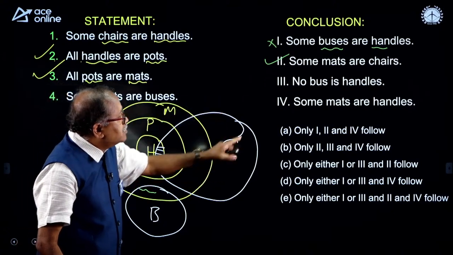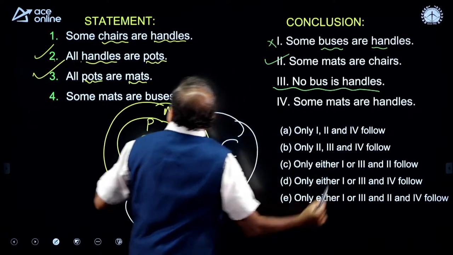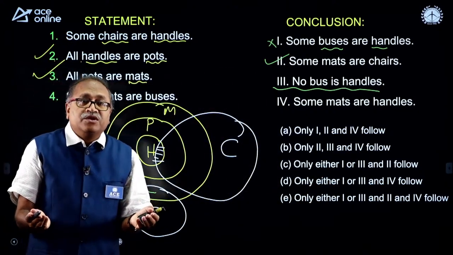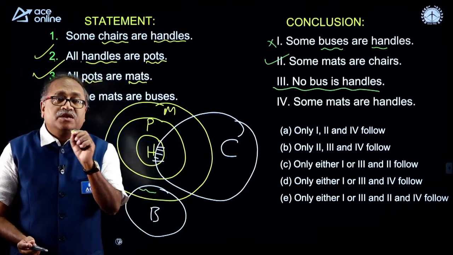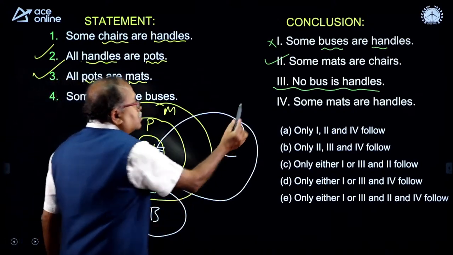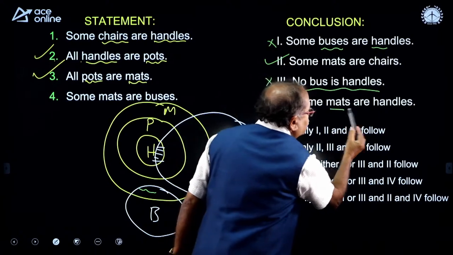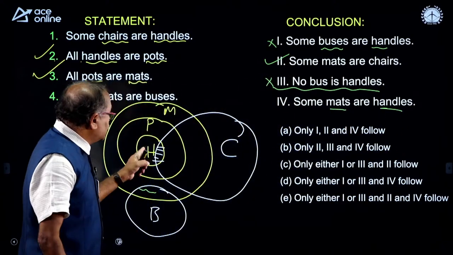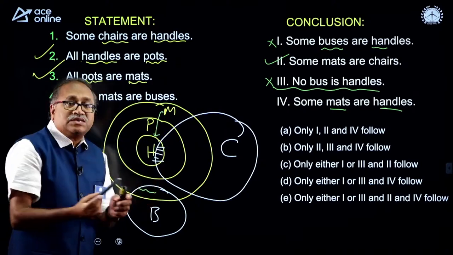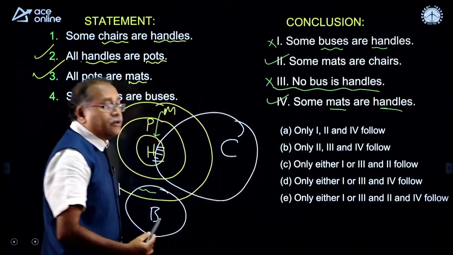Now, coming to the third one, no bus is handle. One thumb rule, you please remember: when you do not have any negative statement, there cannot be any negative conclusion. I repeat, when there is no negative statement, there cannot be a negative conclusion. So, remove it, do not verify this. The next one, that is some mats are handles. So, this is handle and this is mat. Yes, I know that some mats are handles. So, therefore, the fourth one follows over here.